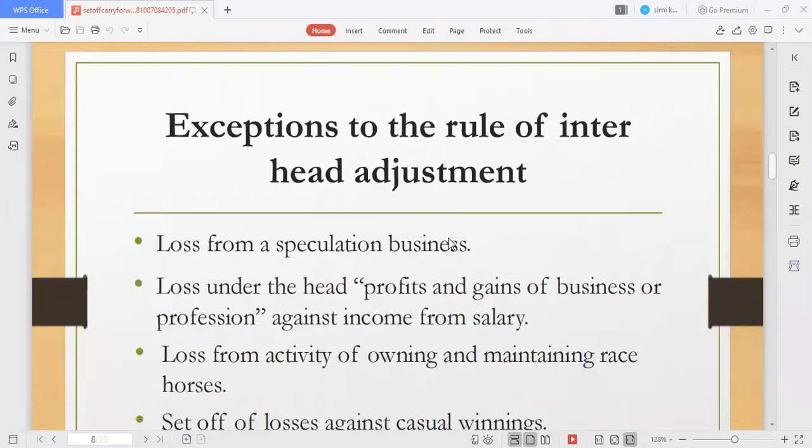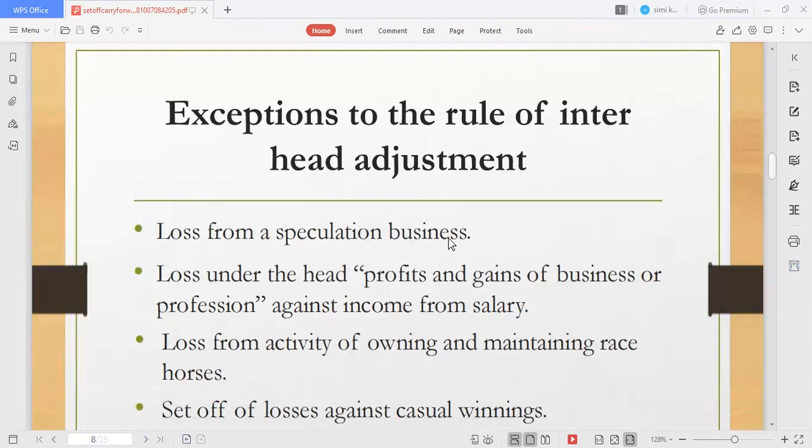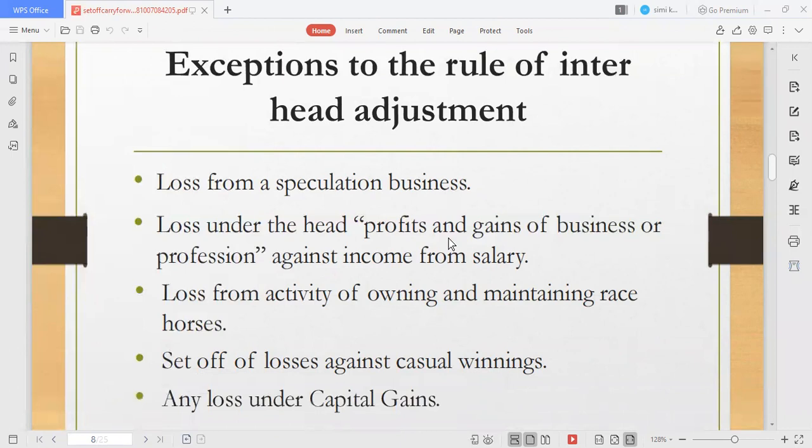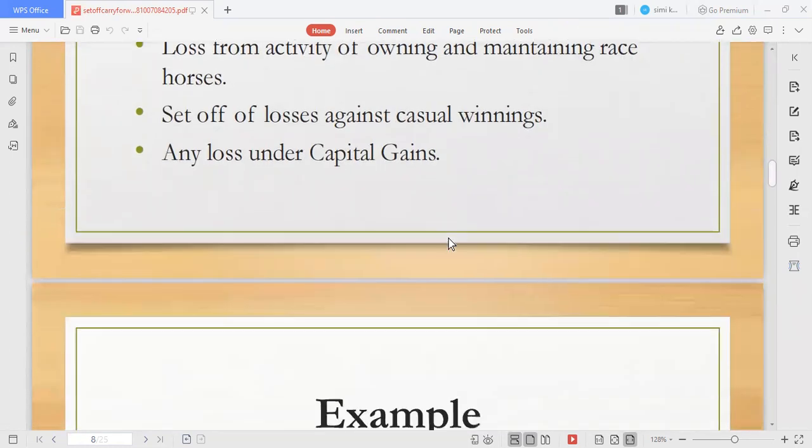Exceptions to the rule of inter-head adjustment are loss from speculation business, loss from profits and gains of business or profession against income from salary, and loss from the activity of owning and maintaining race horses. If you're managing the studs, that kind of loss cannot be covered under inter-head adjustment. Similarly, casual winnings such as a lottery: if you have faced any loss in buying lottery tickets, that loss cannot be covered under this inter-head adjustment. Also, any loss in capital gains.